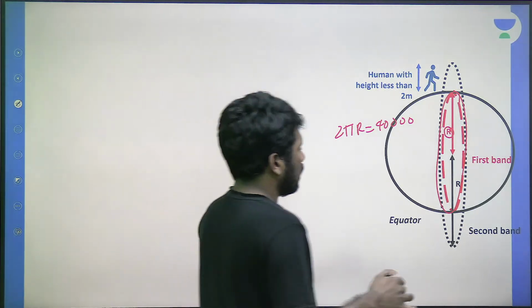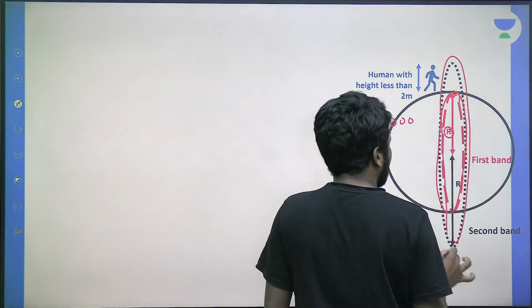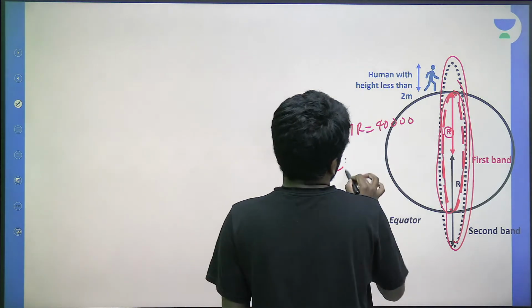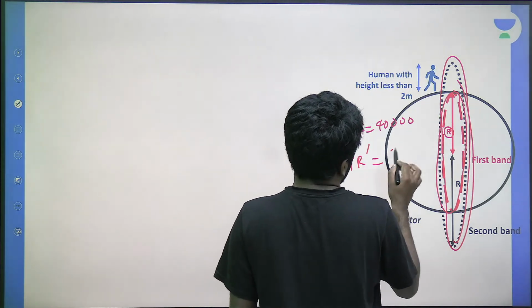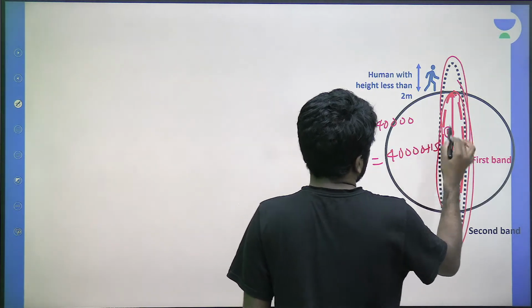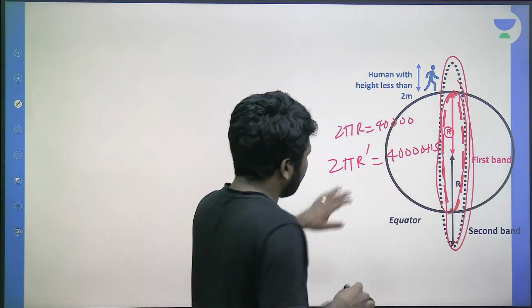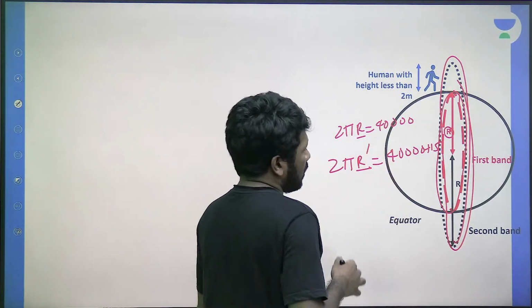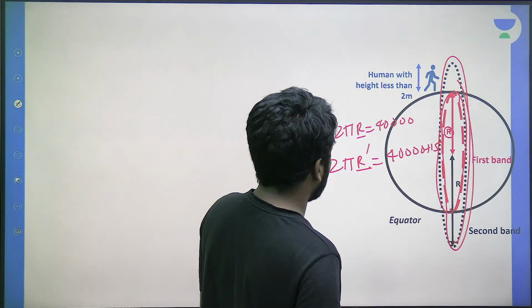Approximately. Then there is a second band that is 15 meter more than the first band. Its equation is 2 pi r dash is equal to 40,000 plus 15, right? What do we need? Yeah, from this also you can solve it. R dash minus R we need to find.